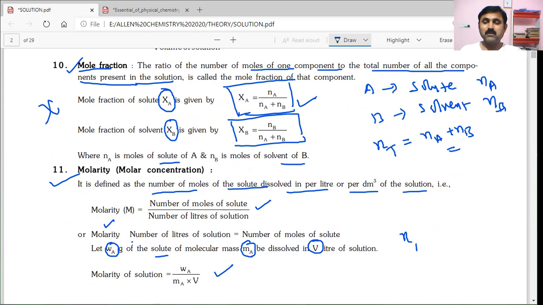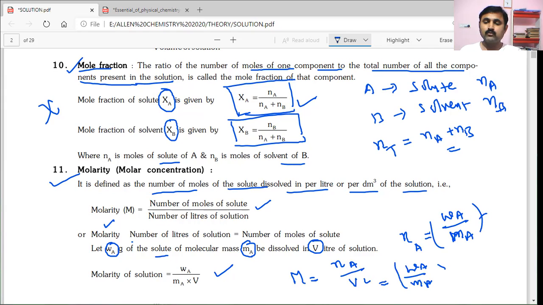The number of moles of solute is equal to the weight of solute by the molecular weight of solute, small w by small m. That is substituted in the molarity formula, which is number of moles by volume in liters. So the number of moles you got, small w by small m, into 1 by V, or directly you can write it into V. V is the volume of solution in liters.